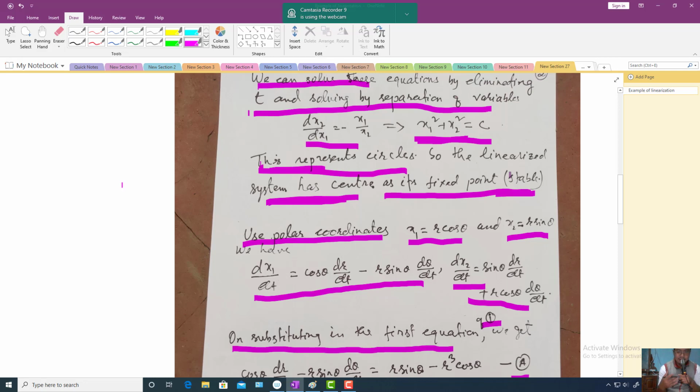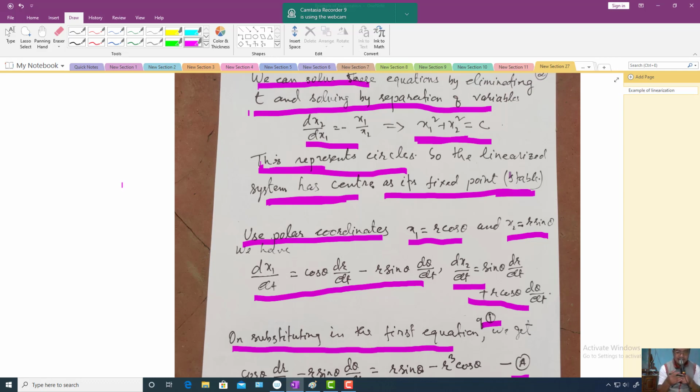For the linearization theorem, what do we see? To study the stability of the fixed point of the nonlinear system, we linearize it and look at the nature of the fixed point of the linearized system. Here we have a center as the fixed point of the linearized system. So there are two possibilities for the nonlinear system. One is a center, which is stable. Another is a spiral. In the case of a spiral there are also two possibilities. One is spiraling inward, which means strongly stable.